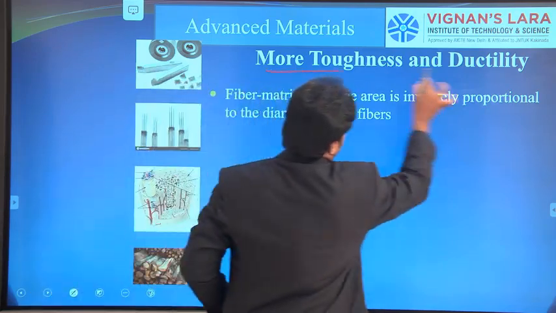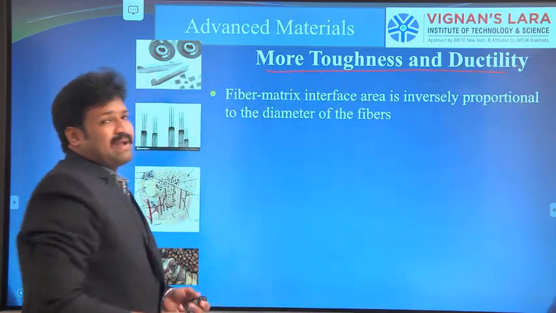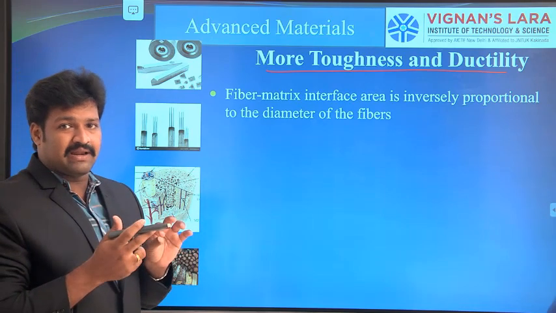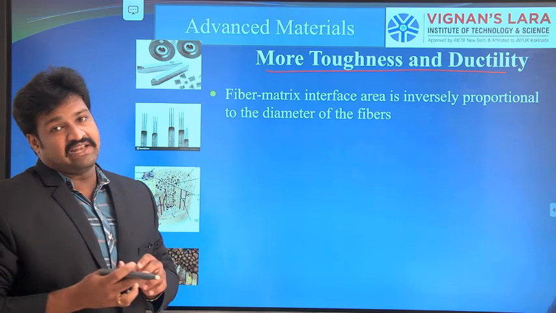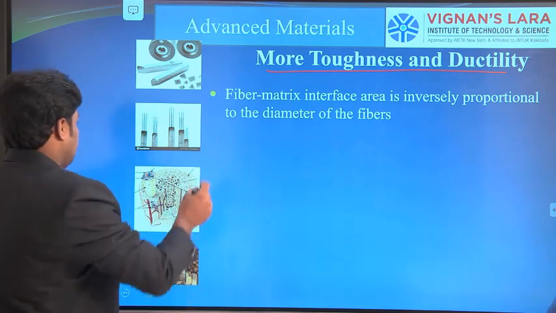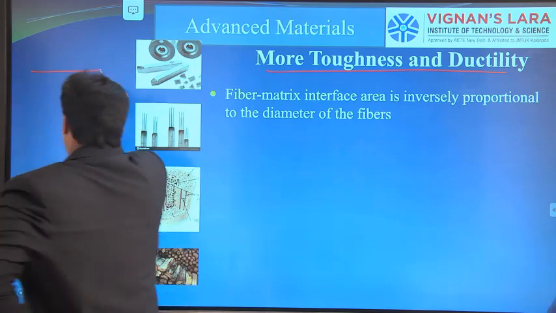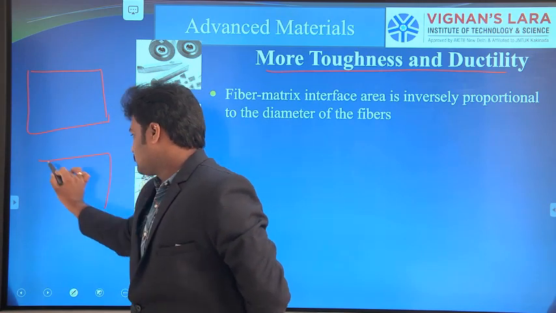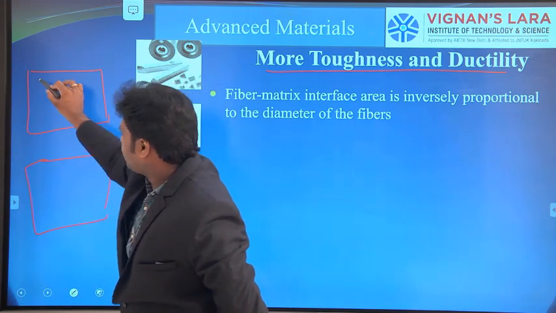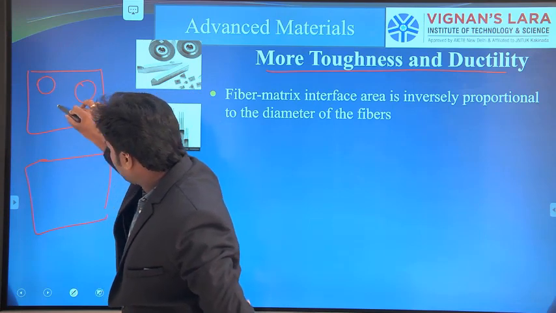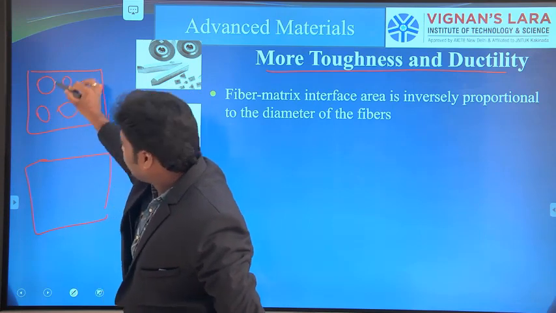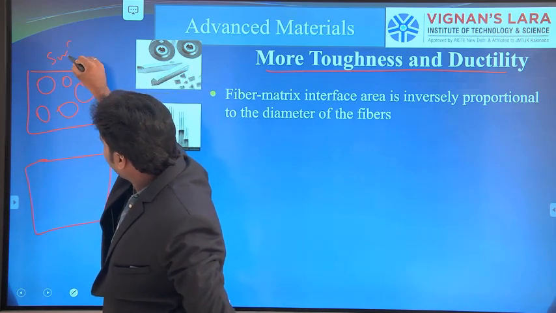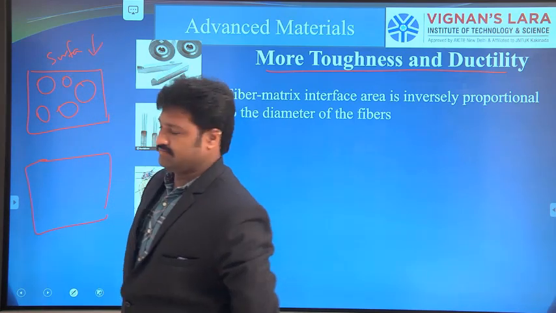More toughness and ductility. Fiber matrix interface. It means the bonding between the fiber and the matrix is inversely proportional to the diameter of the fibers. So here this is the component and this is also the same component. If the diameter of the fibers is high, then the contact area, the surface area, is less.